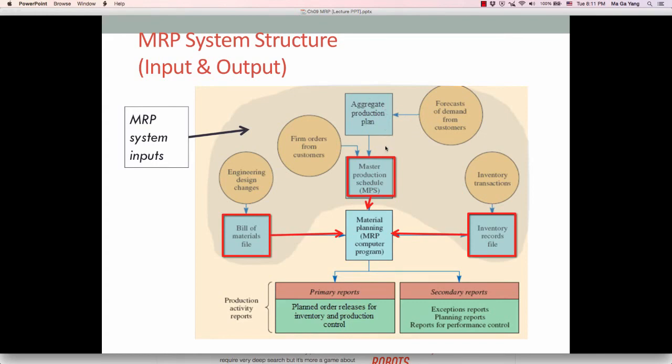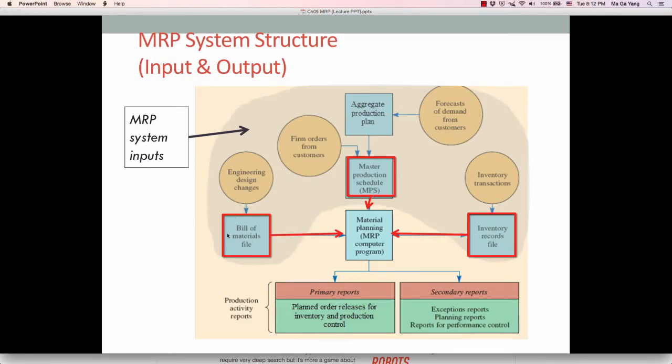forecast of demand from customers based on the company's aggregate production plan. So customer direct orders come sometimes from external customers or corporate customers such as Dell or Samsung, or internal customers such as the marketing department. And sometimes we just have a forecast of demand from customers based on the company's aggregate production plan strategy. These are the two major sources to the master production schedule, which contains the information about end items.